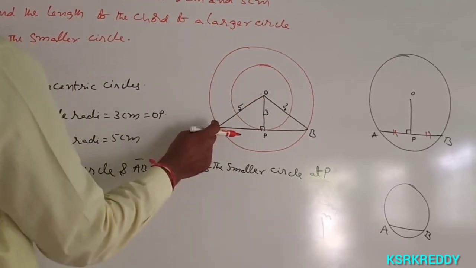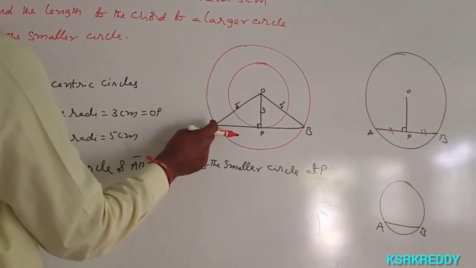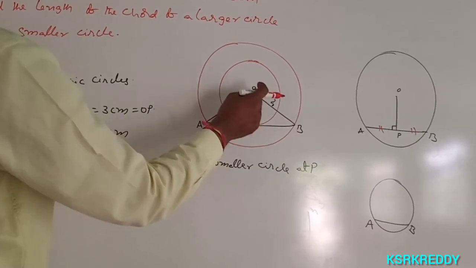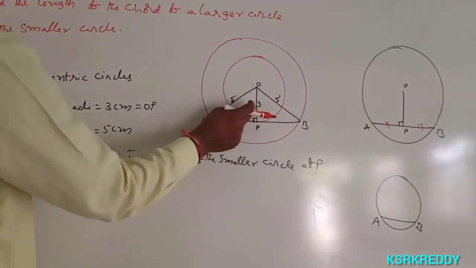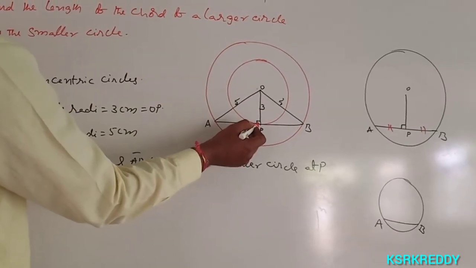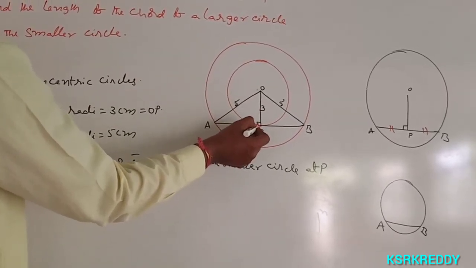So OA is the radius of the bigger circle, which is equal to 5. OB is also the bigger circle's radius, equal to 5 centimeters. OP is the smaller circle's radius, equal to 3 centimeters. The angle between the tangent and the radius at the point of contact is 90 degrees.